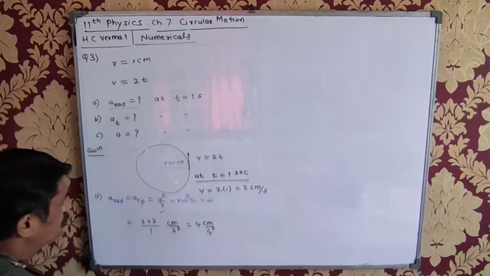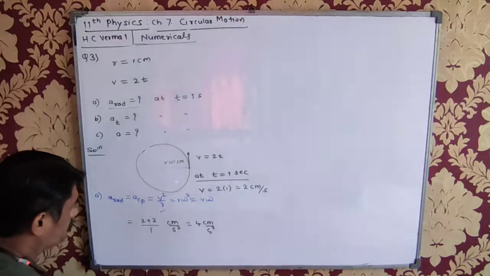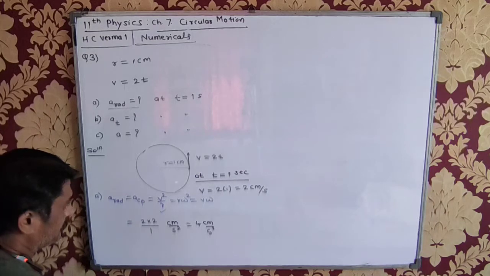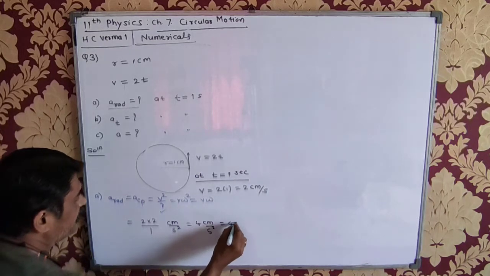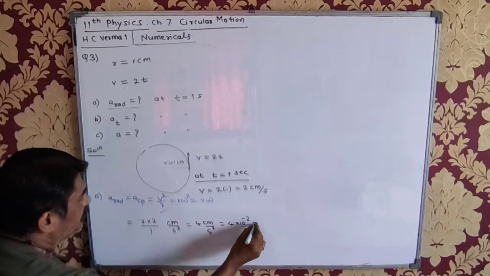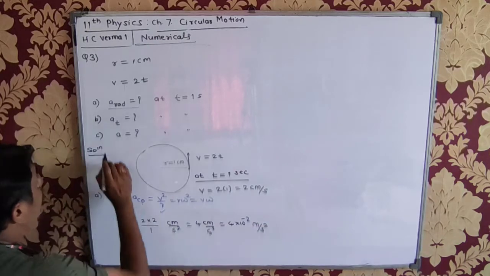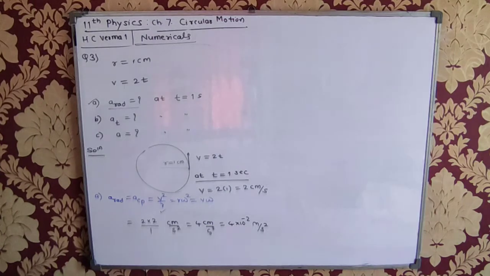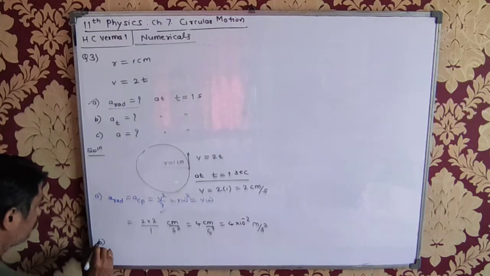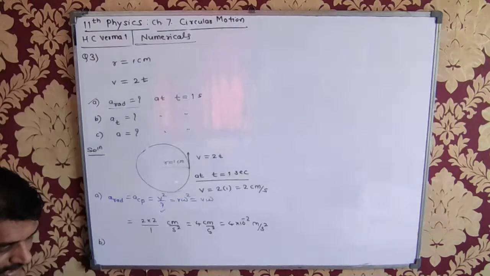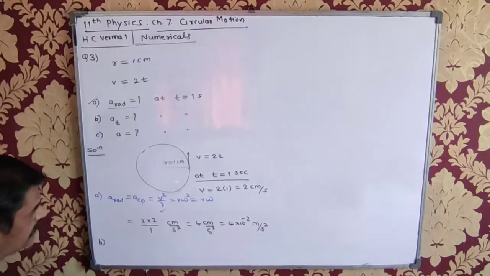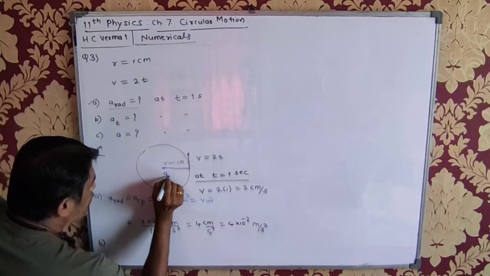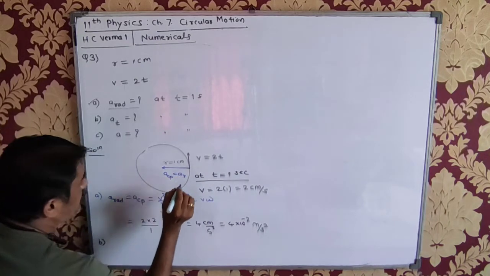समझे क्या? अगर चाहिए तो इसको मैं मीटर में लिख सकता हूँ, 4 into 10 raised to -2 मीटर पर सेकंड स्क्वायर. That is the first answer. समझे? अगला फॉर्मूला किस चीज का चाहिए मुझे? b. Now this radial acceleration is acting in which direction? It is acting towards the radial direction. This is a centripetal or a radial.